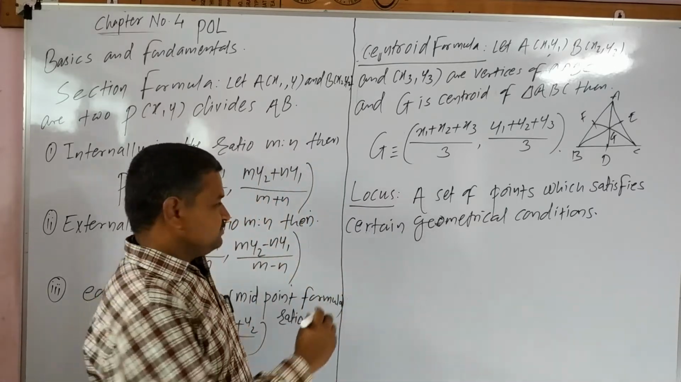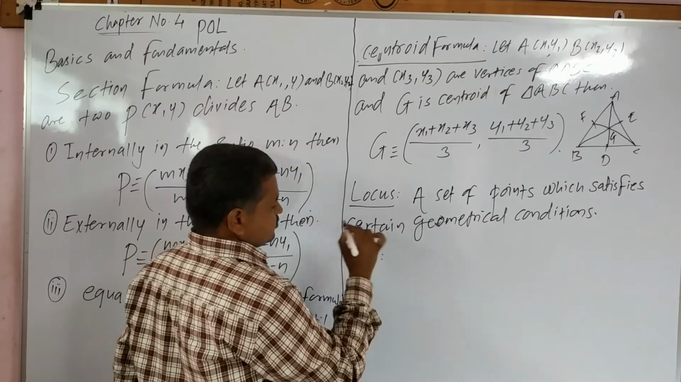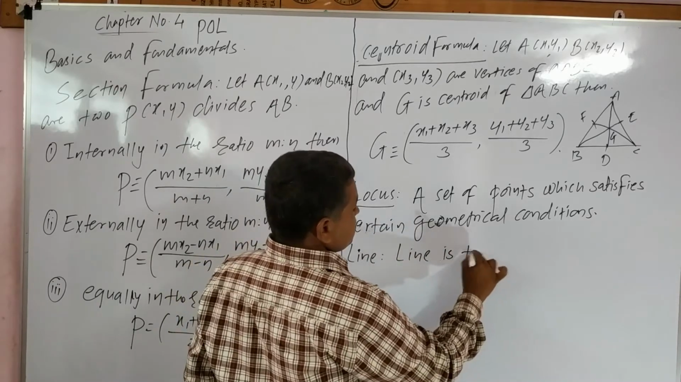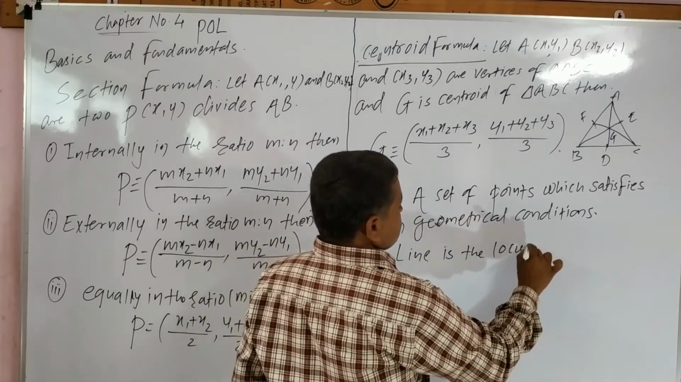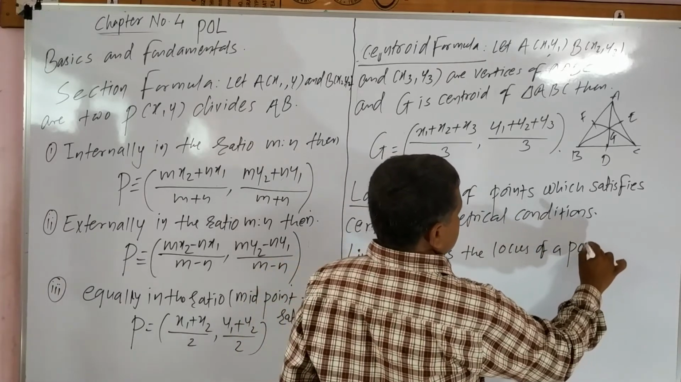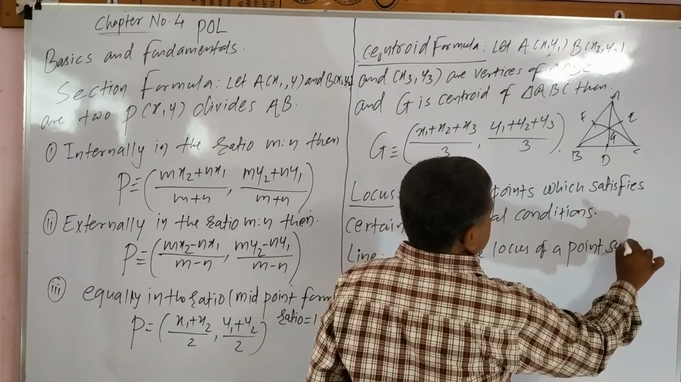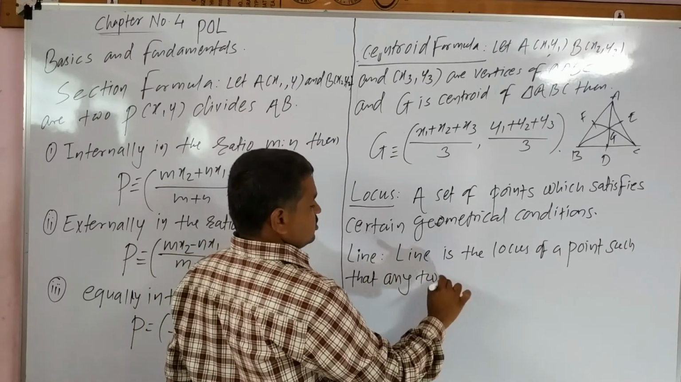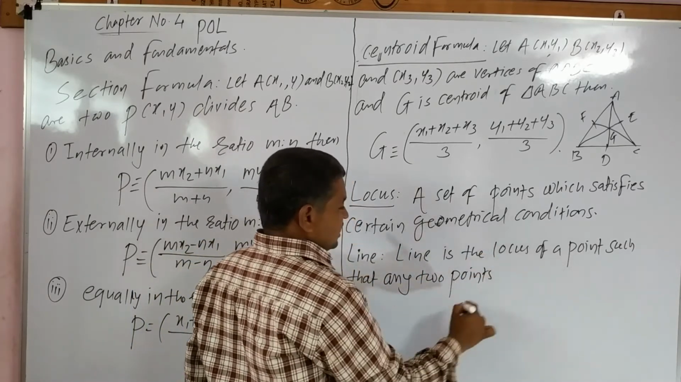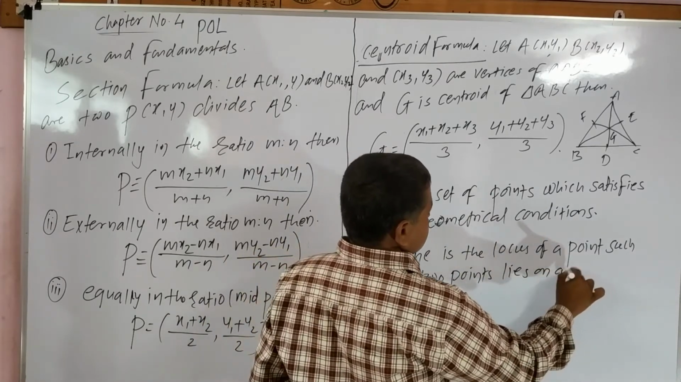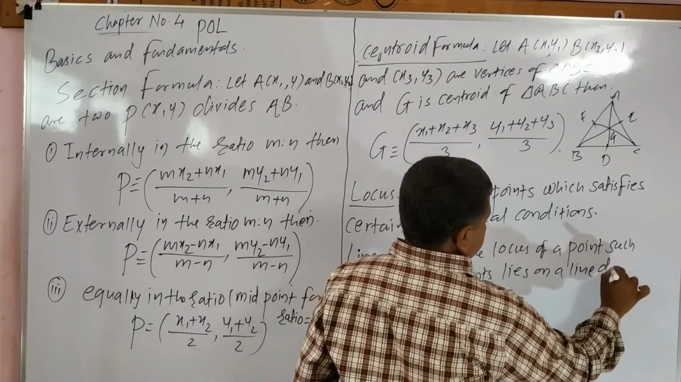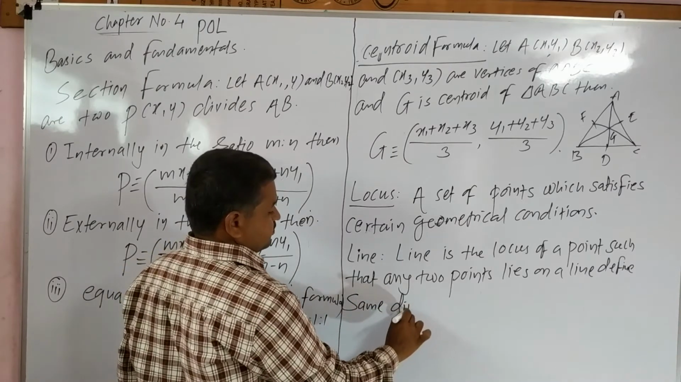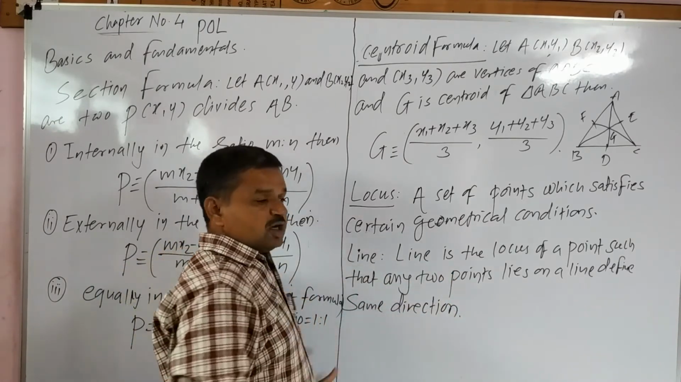Now we discuss about the line. Line is the locus of a point such that any two points lies on a line defines same direction. This is about the line.